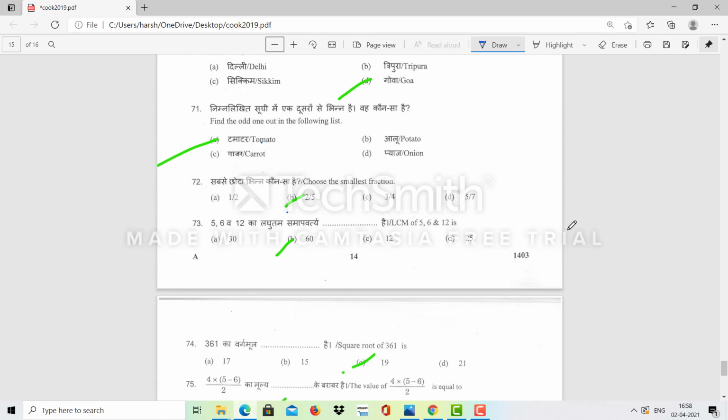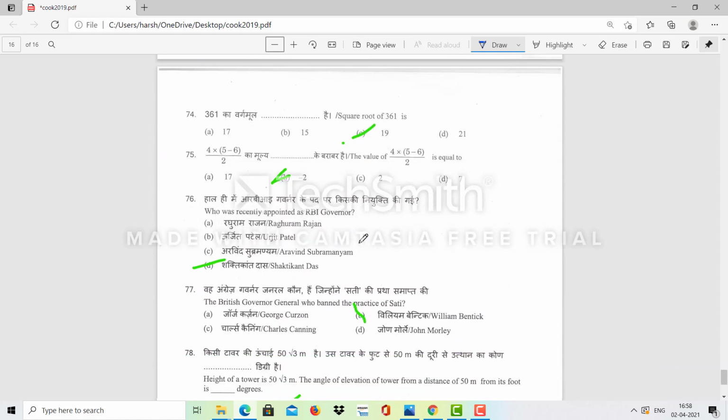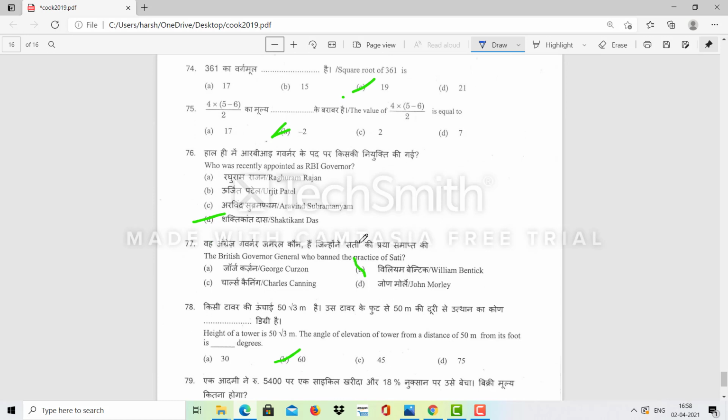Choose the smallest fraction to 2 upon 5. Very simple. The LCM for this will be 60. The square root of 361 is 19, because 19 squared is 361. Through the BODMAS rule we will solve this question. The answer will be -2. The RBI governor is Shaktikanta Das. Lord William Bentinck banned the Sati Pratha.